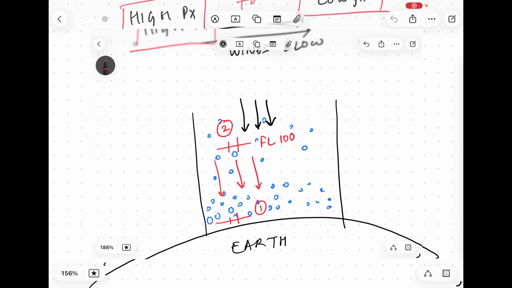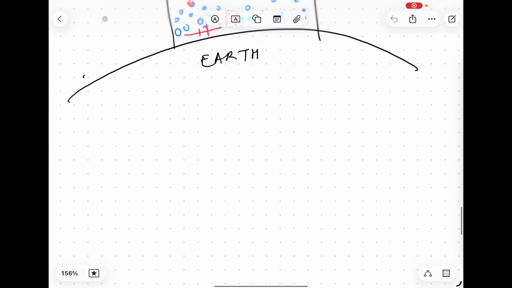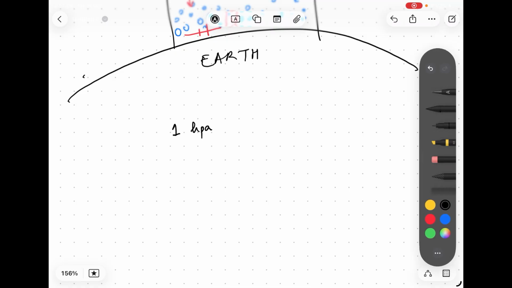Pressure falls as we climb. Atmospheric pressure reduces quickly near the surface of the earth, and that is 1 hectopascal per 27 feet. So this is an important value, and as we go higher, the lapse rate decreases because molecules are less, so the lapse rate is also less.